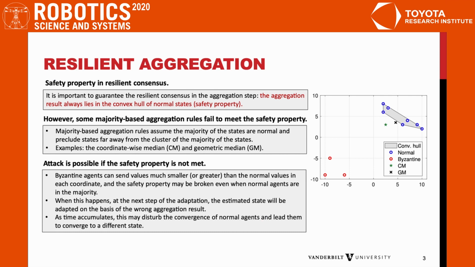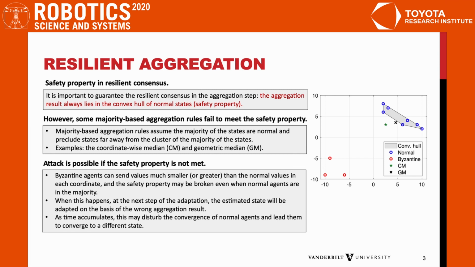The problem of resilient consensus is highly related to our problem. Resilient consensus requires the aggregation result to always lie in the convex hull of normal states, which is often referred to as the safety property. Although cooperative learning using distributed SGD in Byzantine systems has been extensively studied, we found most of the aggregation rules fail to meet this safety property.